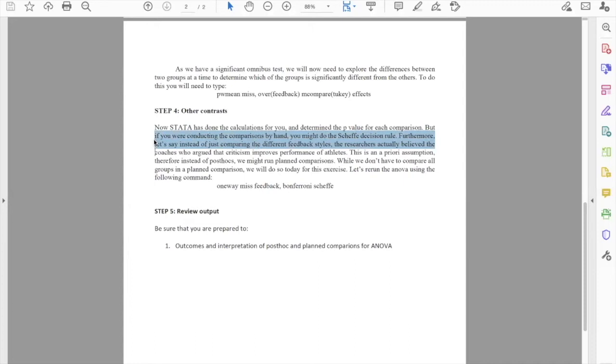So now going back into the worksheet, let's say that instead of just comparing the different feedback styles, the researchers actually believed the coaches who argued that criticism improves performance of athletes. This would be considered an a priori assumption, or an a priori hypothesis.